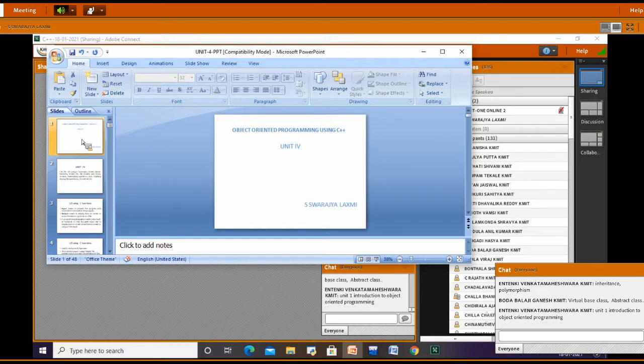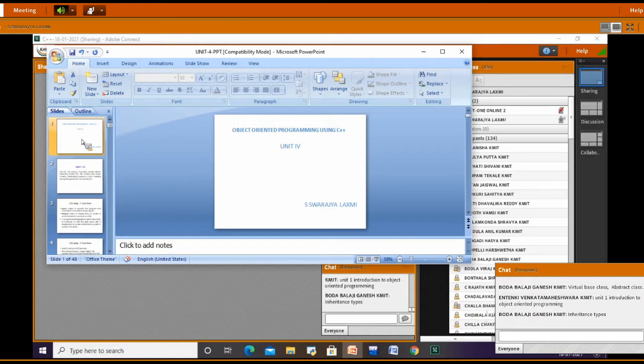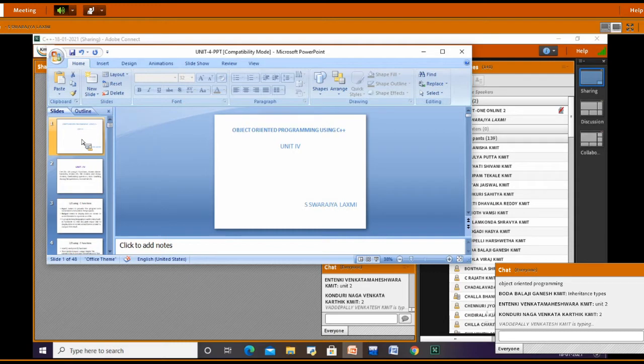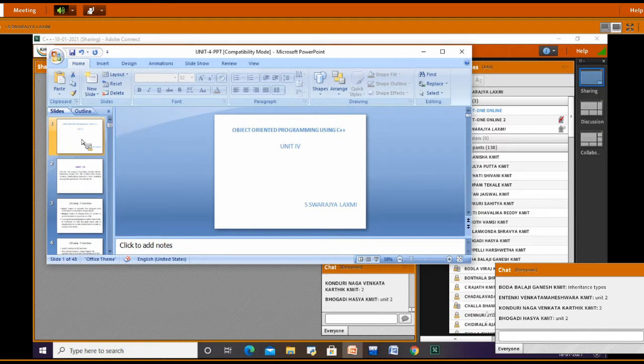Then unit 2, where do we study about constructors, destructors? In which unit have we studied constructors and destructors?